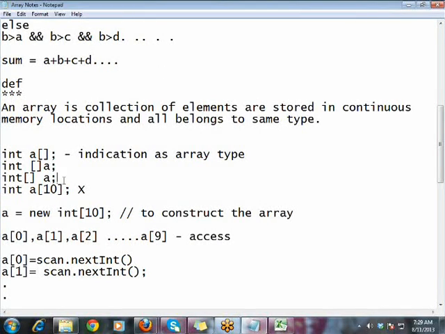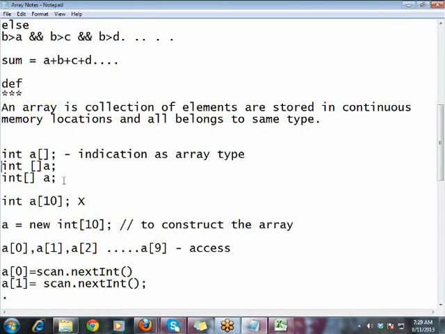And what do these three declarations mean? If you say int a empty square bracket, comma b, it indicates a as array type, that's fine. b is a normal variable, b is not an array. Also the same: you can keep the square brackets before the variable or after the variable, it doesn't matter. Here also a is array type, b is normal.